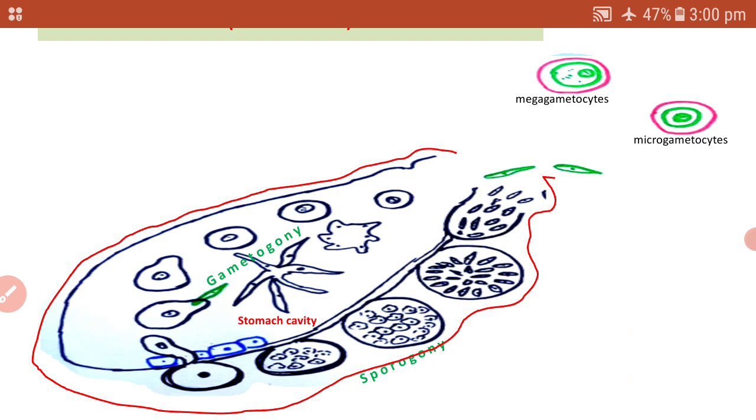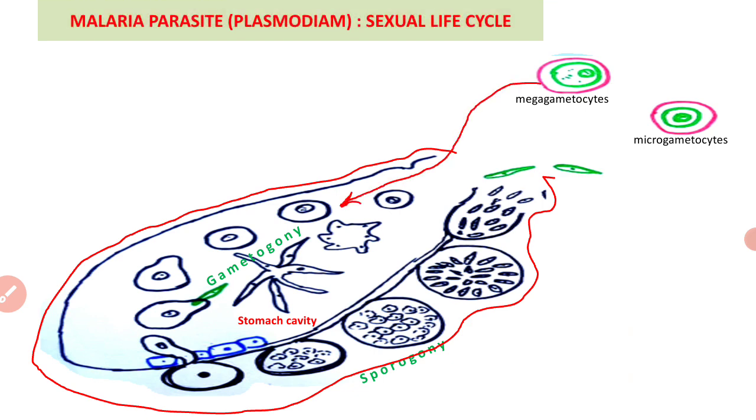When such gametocytes enter into the body of the mosquito, let us first see the megagametocytes.